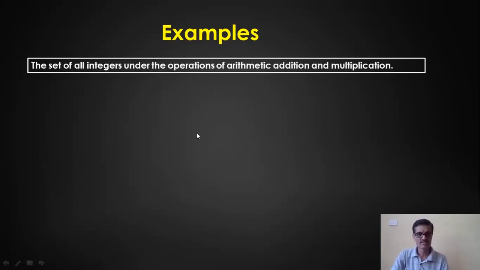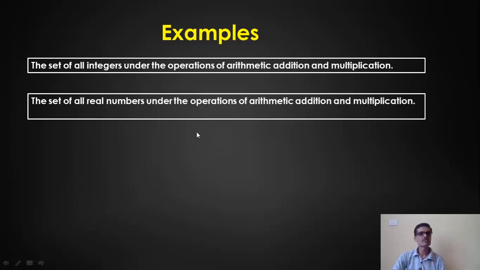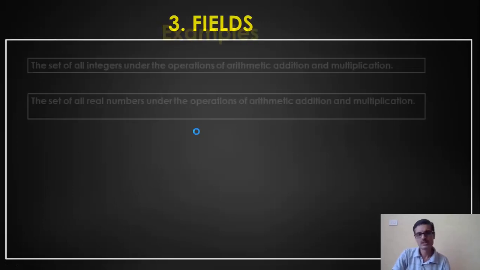The set of all integers under addition and multiplication is a ring in the integral domain. The set of all real numbers is also a ring in the integral domain. Now the third one, that is fields. This is an extension of the last two topics itself, because to be called a field, the set of elements should satisfy a few more axioms. Okay, what are those axioms?